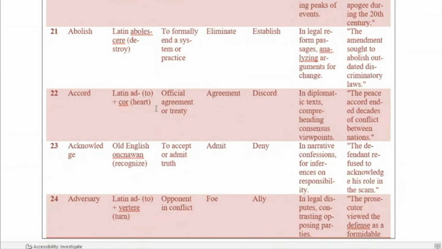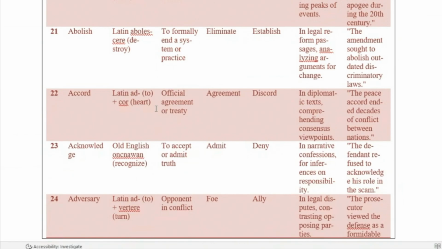So now let's discuss word 23, acknowledge. The word has its origin in Old English and its basic foundational meaning is to recognize. To acknowledge means to accept or admit truth. The synonym is admit and the antonym is deny. In narrative confessions, this word plays a very crucial role in making inferences about responsibility.